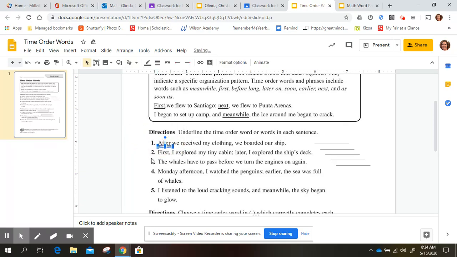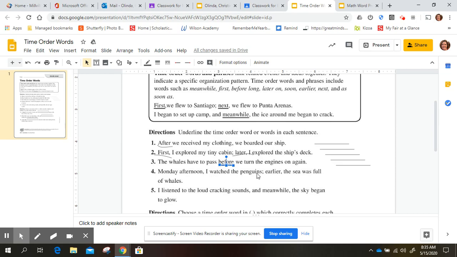There we go. And number 2, first I explored my tiny cabin. Later, I explored the ship's deck. So the first would be first. Oh boy, this is not that easy. And then later. I guess I have to click on it every time. The whales have to pass before we turn the engines on again. And the time order word would be before.